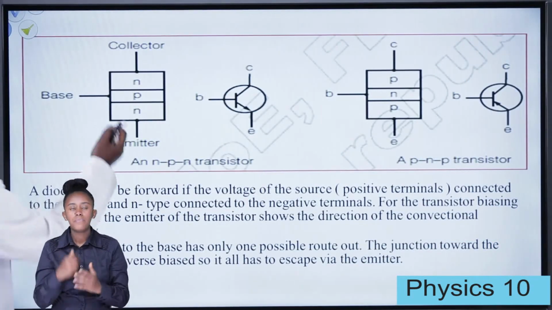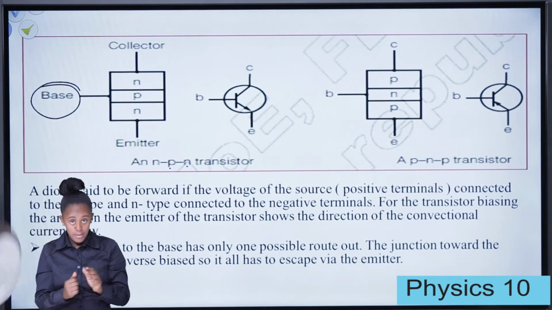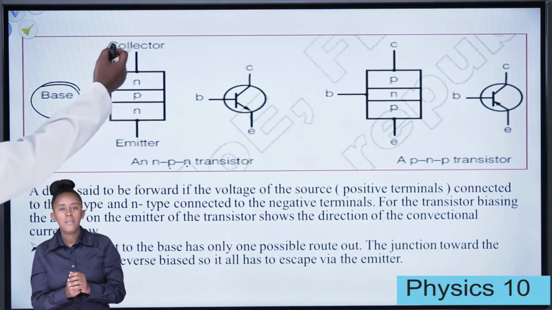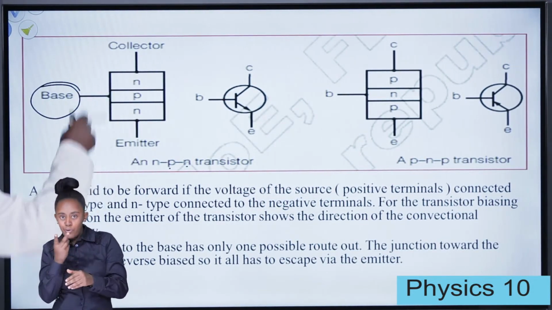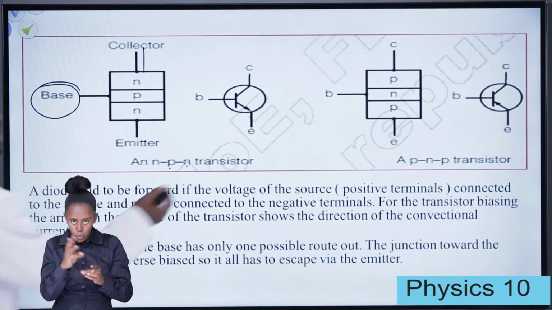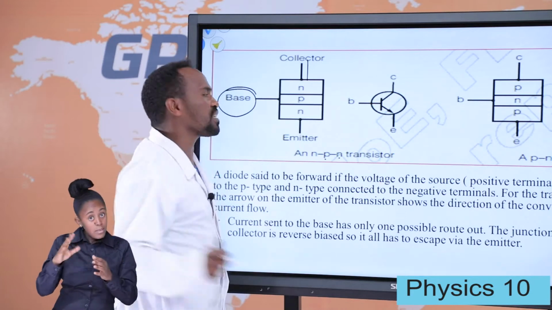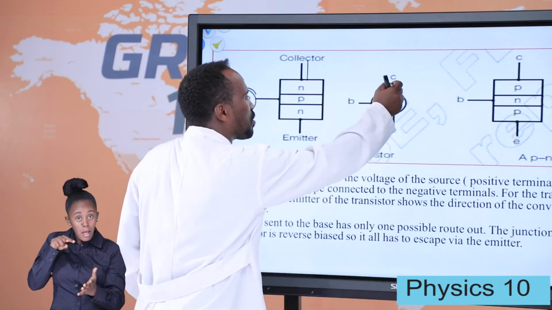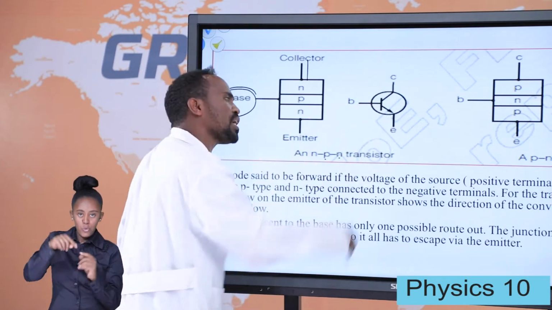Now, this is the NPN transistor. Here is the base terminal, the center. The collector and the emitter are the two branches. It's connected in two ways. And this is how the current flows. Because the P-type is connected to the positive terminal, the current starts from the collector to the emitter, and from the collector to the base, and then to the emitter.